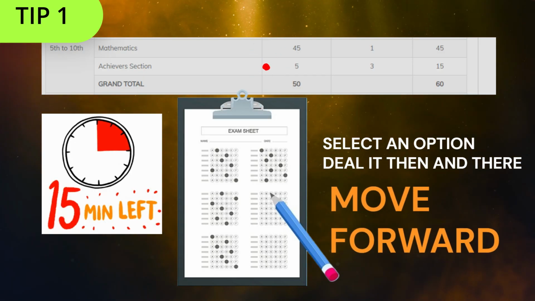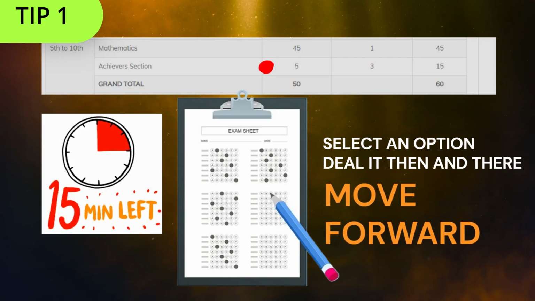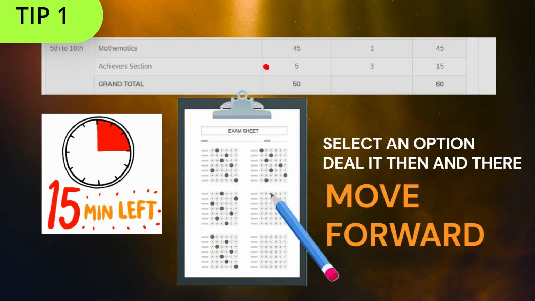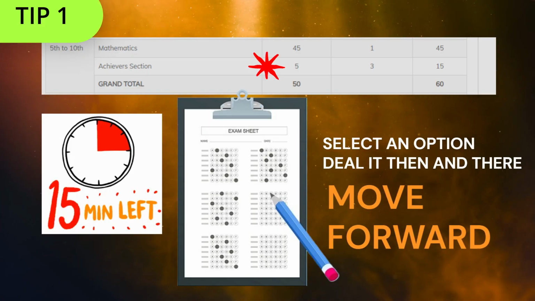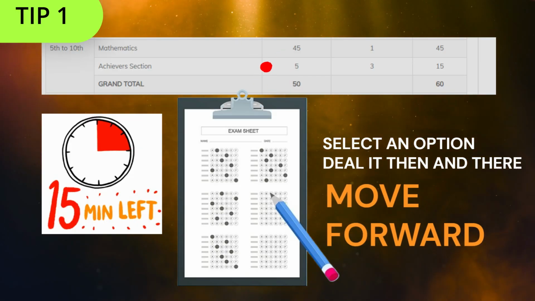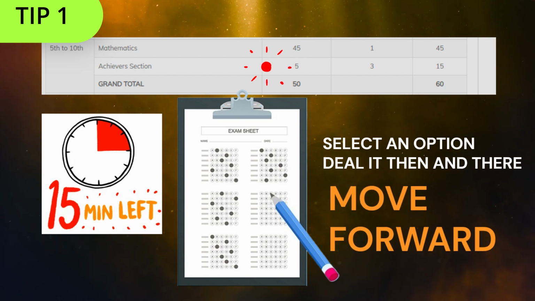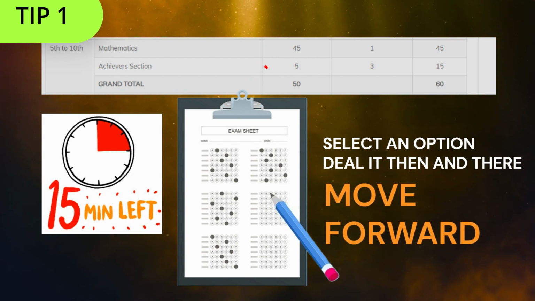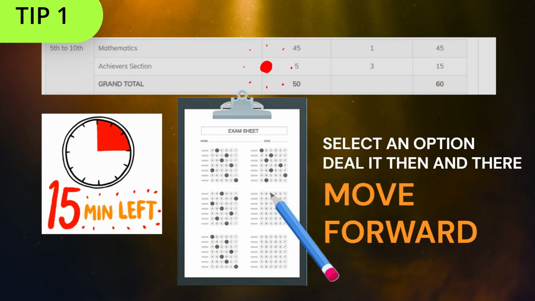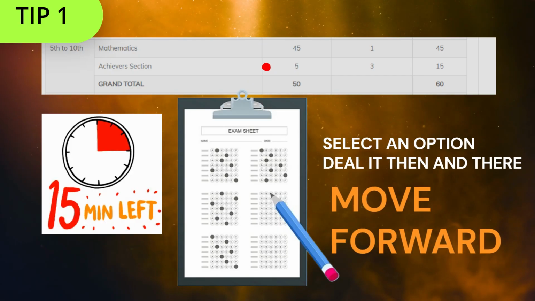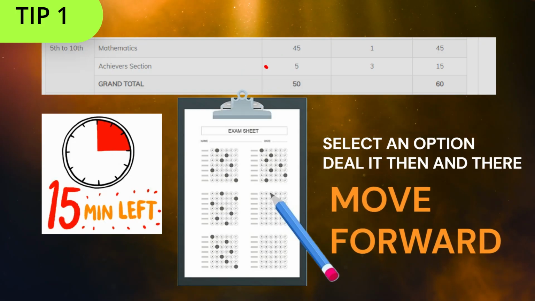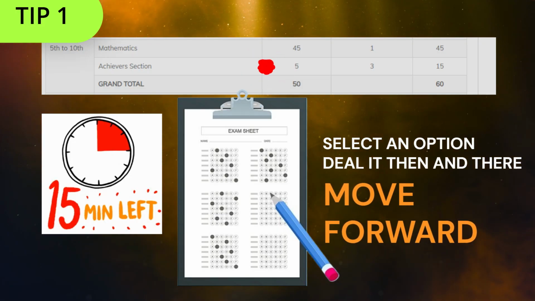Deal with it then and there. No coming back for it later. I promise you, you will not get time to come back and shade. Everyone who has attended these exams knows well that they will get occupied with questions and will not have time to return. Universal truth, period. Solve it, got answers, good. If not, shade something, move on. That's it, number 1. So once the 15 minutes mark is over and you are not through the 5 questions, just shade any option, move forward with the rest of the 45 questions. I know I'm repeating it, but this is the key.